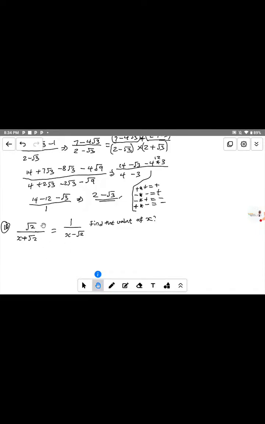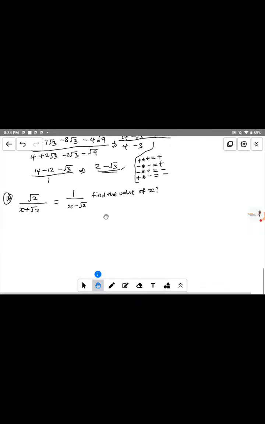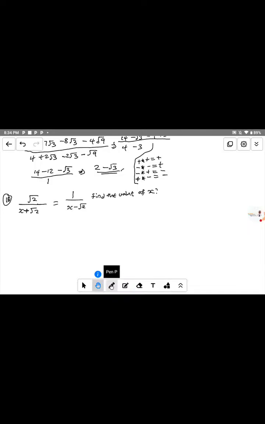So let's look at how we solve this question. If this question is given to you to solve, how do you attempt it? The first thing is to observe the question. If you observe this question, you can see that this part is root 2 over s plus root 2, equal to 1 divided by s minus root 2.